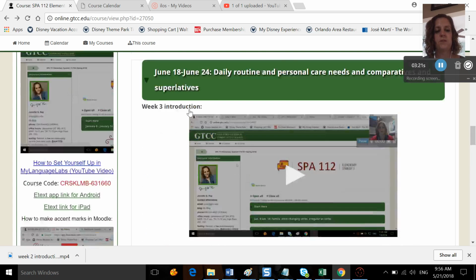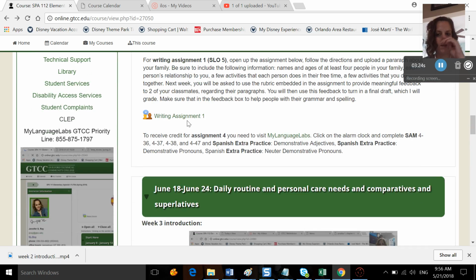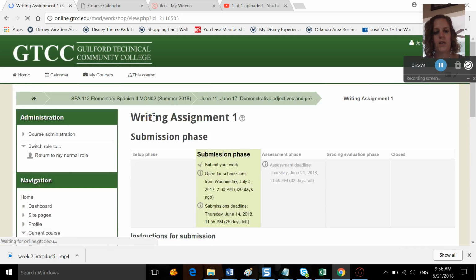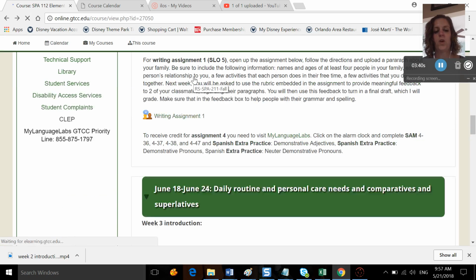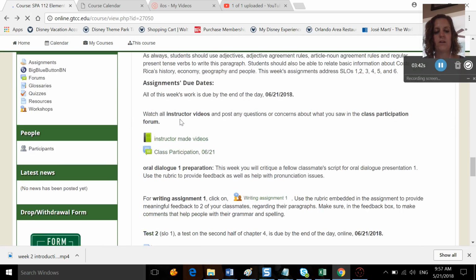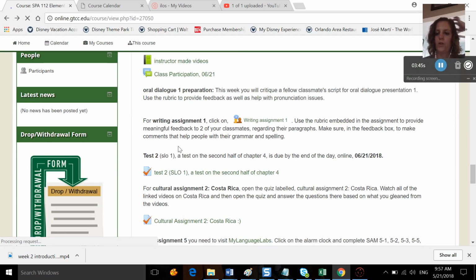For the writing assignment, last week you did the writing assignment. If you open it up, it tells you, you're writing about your family, you're giving the names and ages of at least 4 people in your family, their relationships to you, activities that they do, activities that you do together. So you already wrote that, and I'll move this workshop down here. It should be right here. You'll click on it and you'll see somebody else's essay. And so you again are going to use the rubric provided and the feedback box to give them feedback and make sure that they're writing as best as it could be. And someone else is going to do it for you as well as me.